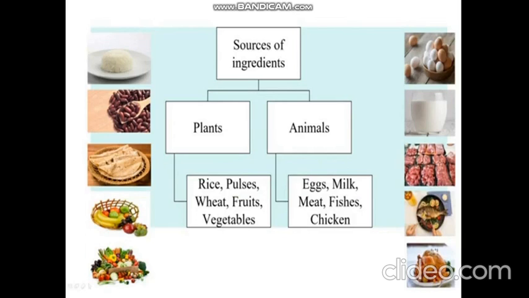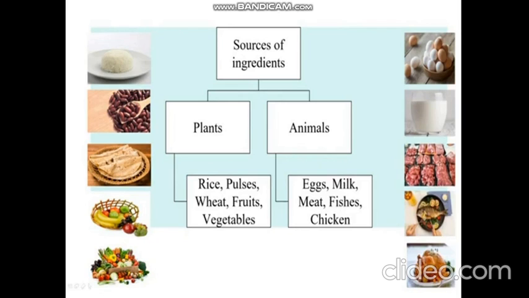Now we already have studied the sources of ingredients. So any ingredient that we have, it is either from plant or from animals. So here you can see in plants, what are the things we get from plant? That is rice, pulses, wheat, fruits and vegetables. Whereas what are the animal sources? The food that we get from animals are eggs, milk, meat, fishes and chicken.